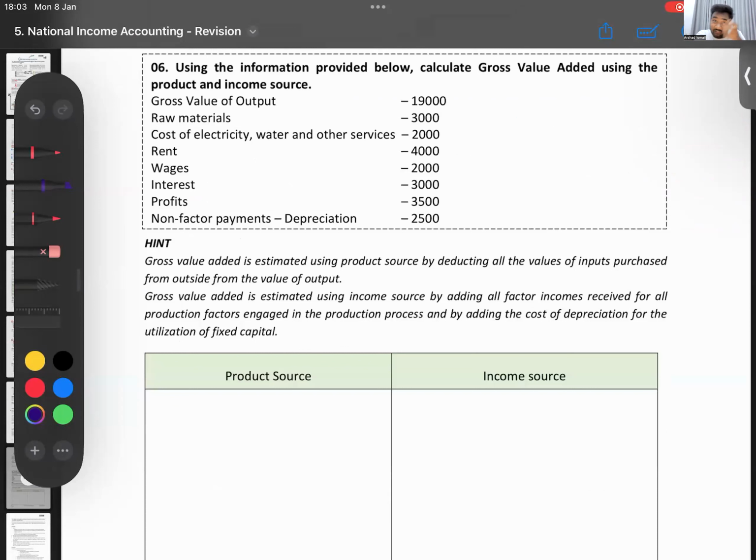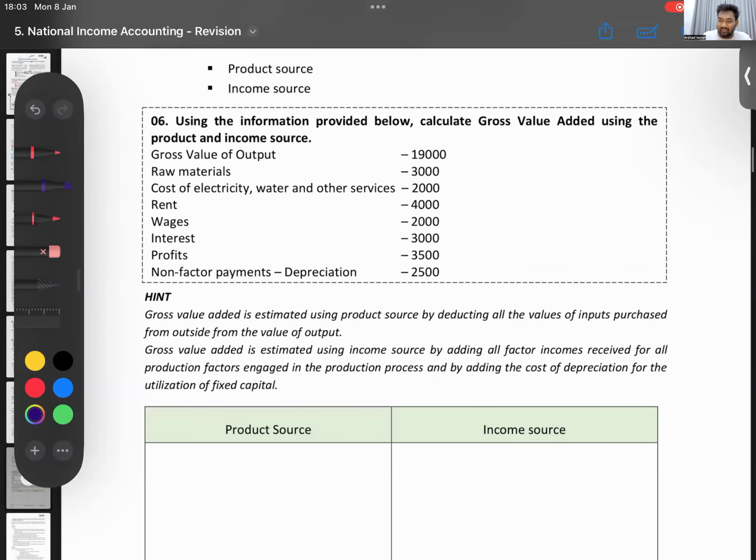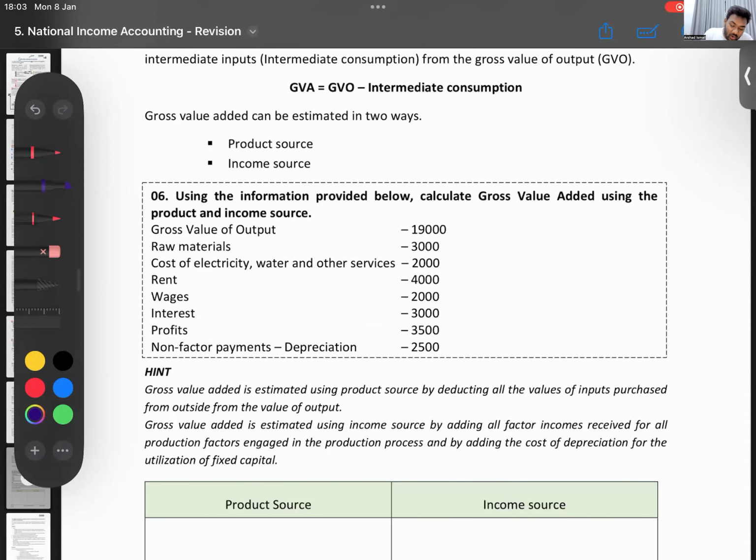the second method of avoiding double counting is the value added approach. In the value added approach also, there are two ways. I didn't show that on my screen there. I only showed you one, the product source. And there is something called the income source. So I'll teach that to you with this question.